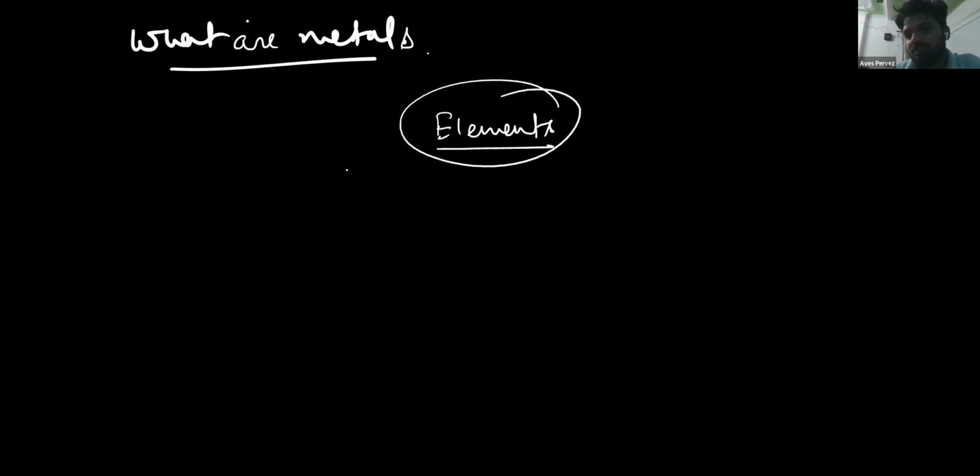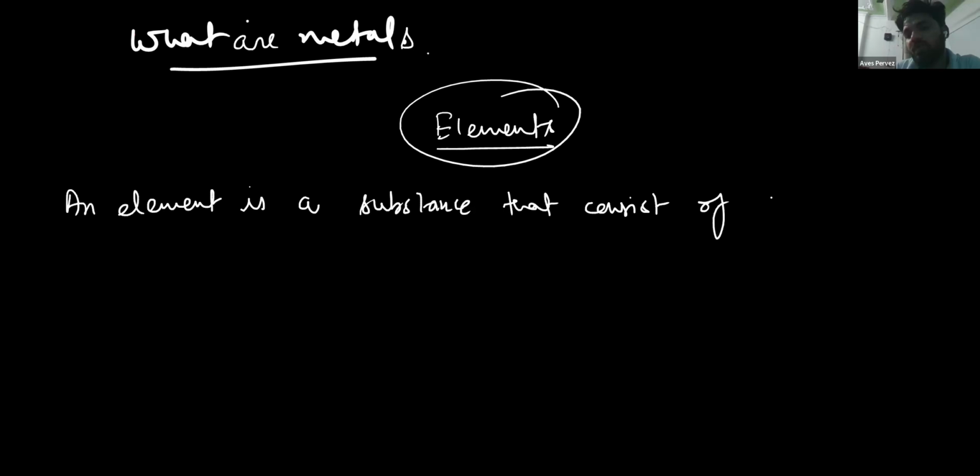Actually, there are some substances that occur in nature, and we call them elements. What do we call them? Elements. You can also say that they are condensation of minerals, right? Okay. So if I'm asking you what are elements, you can say that an element is a substance that consists of only one kind of atoms. This is the definition of an element.